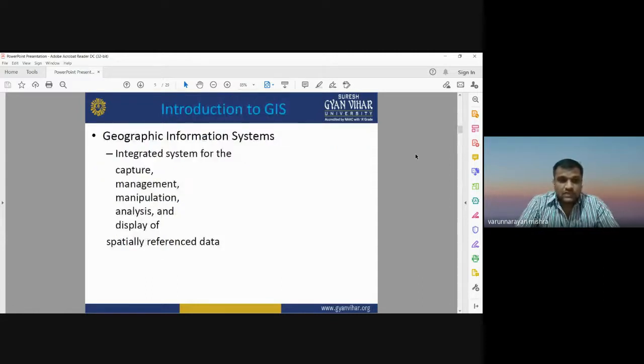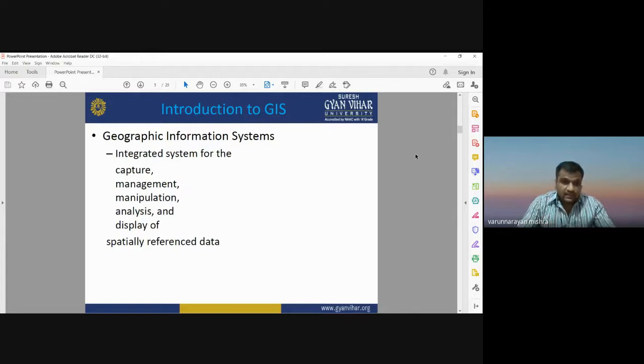First, I would like to start with the geographical information system. You have heard the name many times: geographical information system or geographic information system, or you can call it geographic information science. Geographical information system is an integrated approach for capturing, managing, manipulating, analyzing, and displaying spatially referenced data sets. Spatially referenced means all the data sets should have some spatial reference system so that they can represent real world objects.